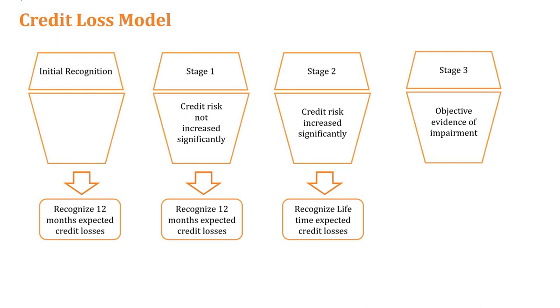So that means the stage one risk is there, but still there's no significant change. And in the month of August, right, his business goes bankrupt, right?